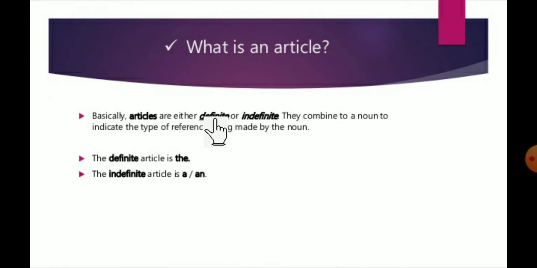Two, definite and indefinite. The definite article is the. The indefinite articles are a and an. These both come under the indefinite article, and the comes under the definite article. Now you are clear about that. Now how to use these articles? Let's see.